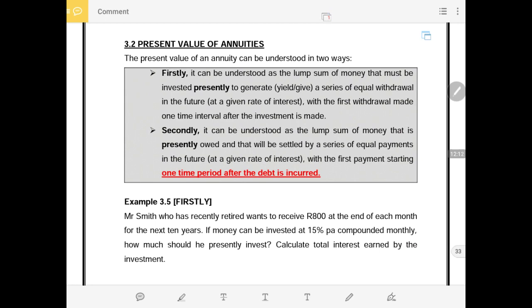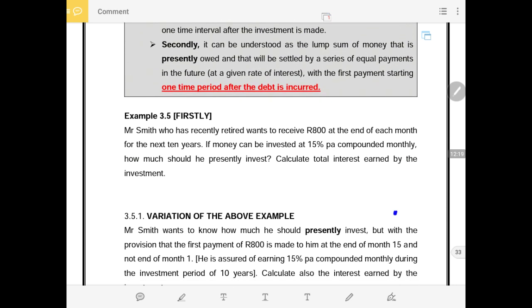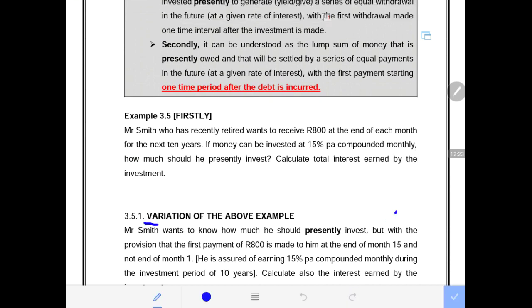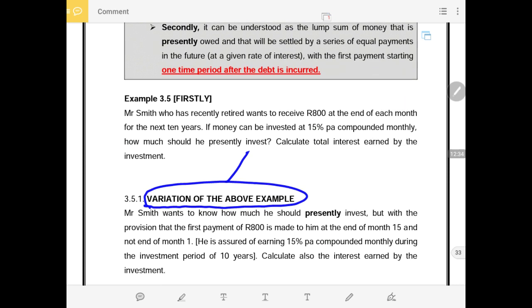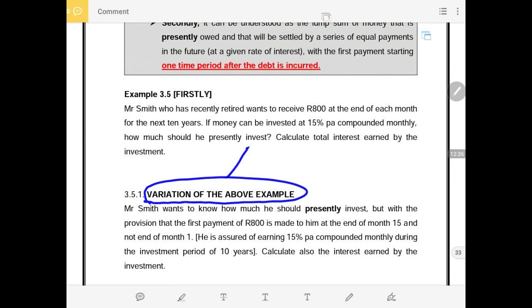Now, I have unpacked this very well for you so far, and I will be loving to be with you in the next question, because the next question is the variation of the above example, meaning this above example is more extended or more expanded than the first one. So now we have extended this example, and you'll see how lovely and how exciting the next question is, which is also aligned with the previous one.